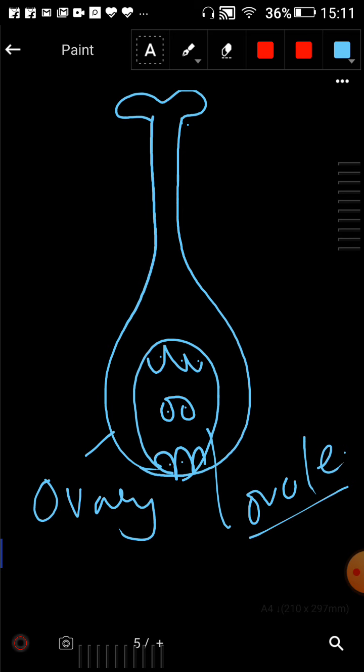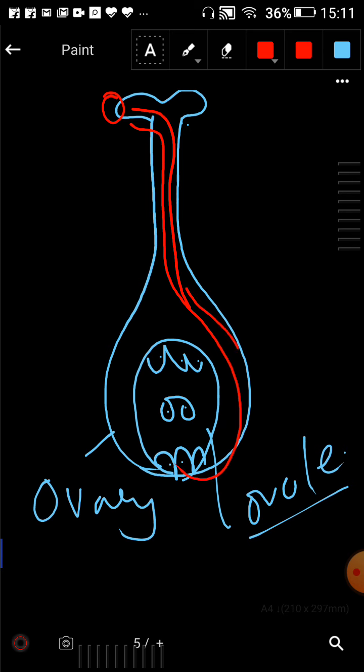Okay, so whenever the pollen lands on this part, the pollen starts producing a pollen tube. This pollen tube moves towards the ovule. The pollen tube carries 2 male gametes.